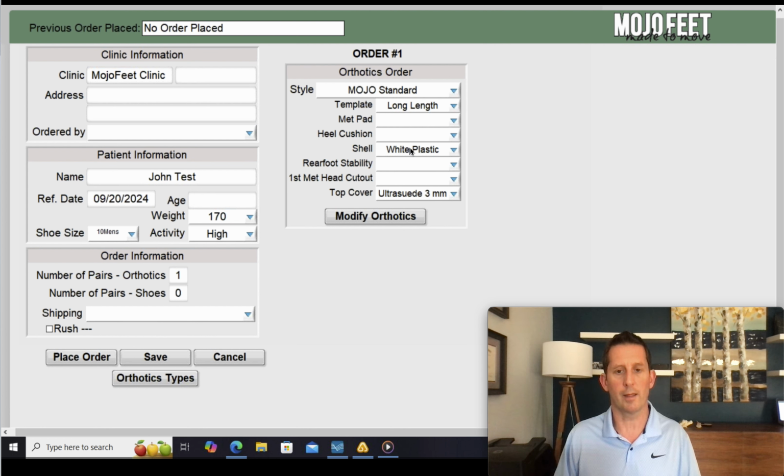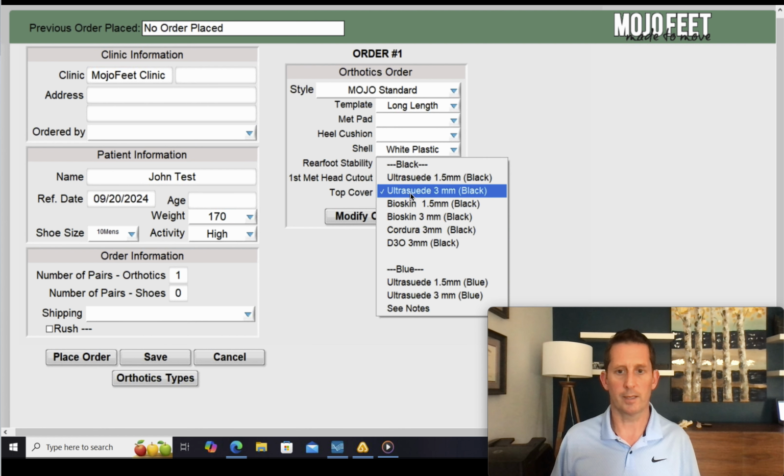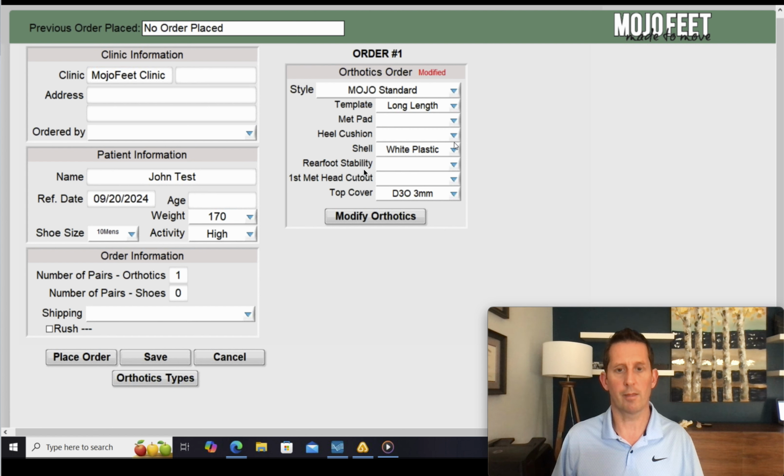It's our long length white plastic, which you don't see anymore, so it's sort of not necessary, but you can change the color of the plastic. And the top cover defaults to our ultra suede 3mm. If you selected this, 80% of your orthotics, or 90% even, are going to be between ultra suede and D3O with our full length top cover.